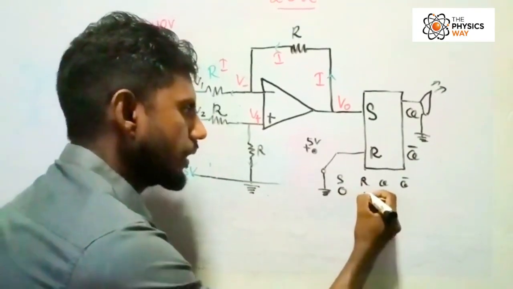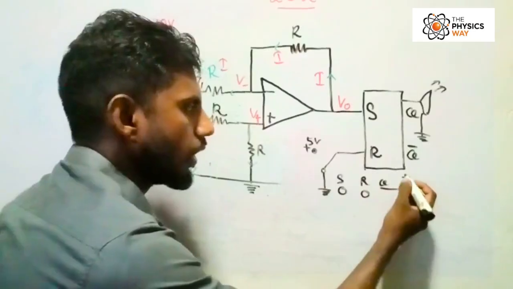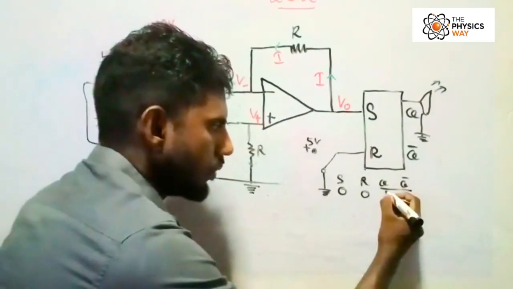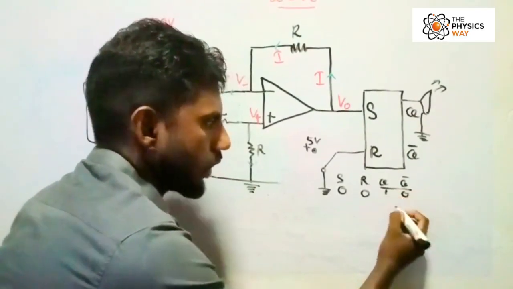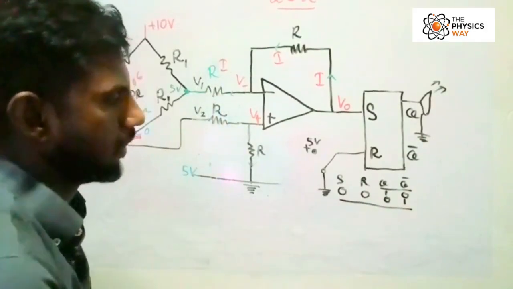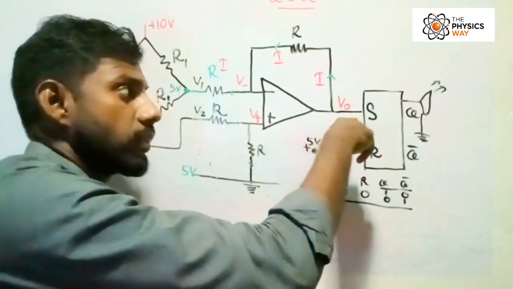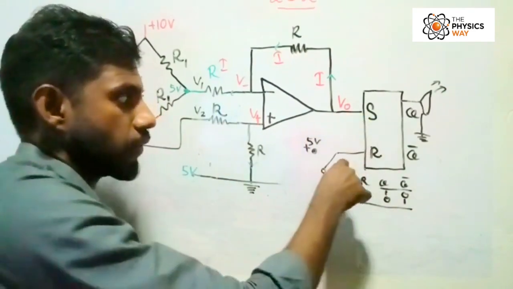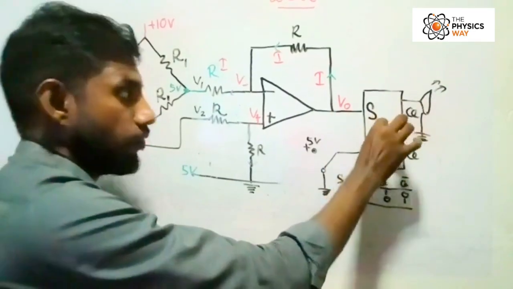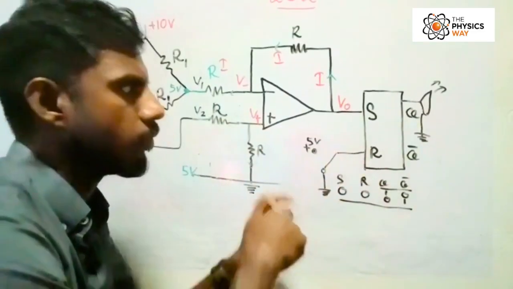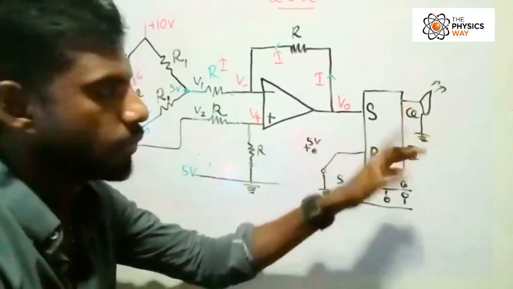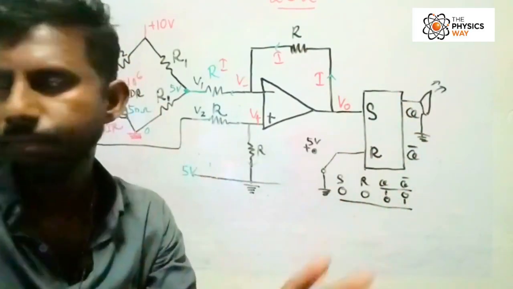Students, if set and reset are both 0, Q and Q bar will show the previous signal. So assume the previous signal was 1, then it would be 1 and 0, or it could be 0 and 1. So it will show the previous signal. So here, when 0 comes over here, 0 and 0, you can see it's connected to 0 ground. So the flip-flop should show the previous signal. What was the previous signal? There was no alarm ringing, so it must be 0 here. So Q will be 0.